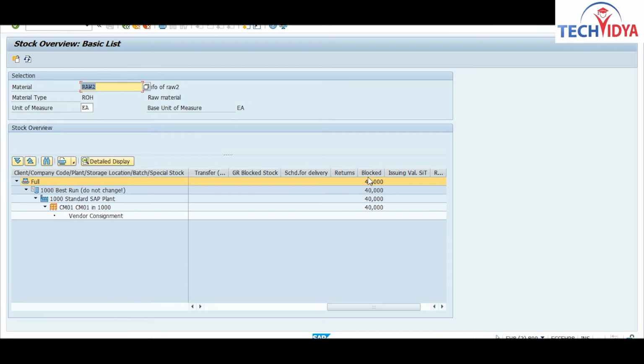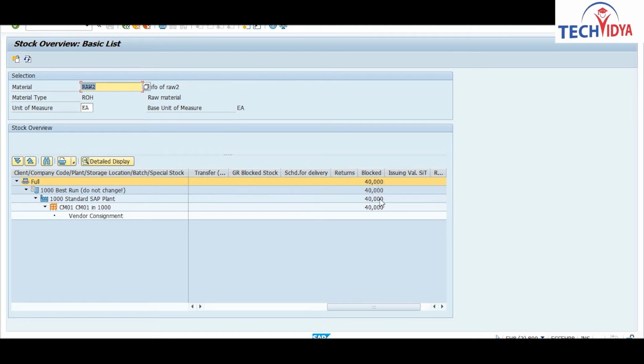So for that you will transfer this block stock into the quality inspection. And if you are not sure, you feel that this product is not in use, it is of damaged type, so you can go for the return process also. And see, the return process we have done. So now we will see how to move this stock type into the other stock type.